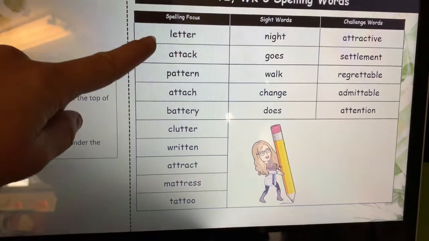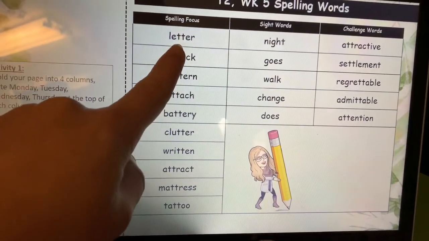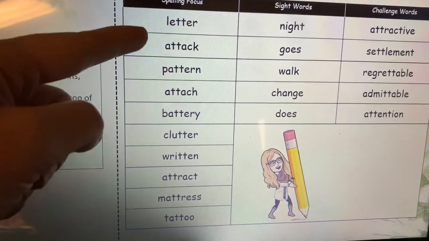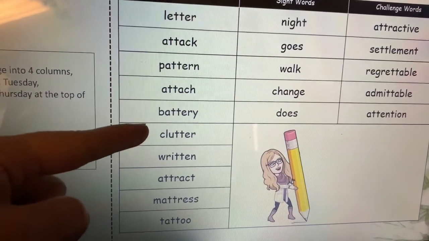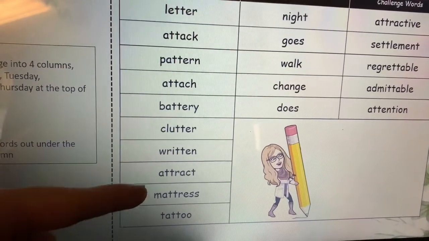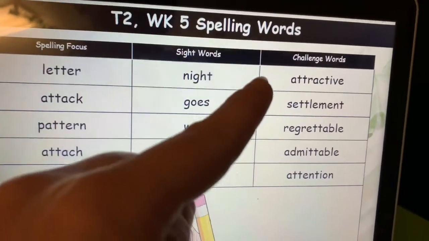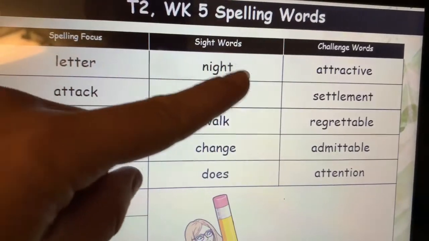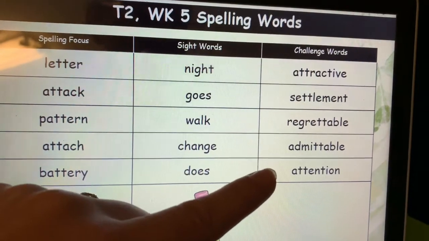In your spelling focus words this week, you can see that they all are focusing on the digraph TT, which makes a single sound T. The words are letter, attack, pattern, attach, battery, clutter, written, attract, mattress, tattoo. The challenge words are also focusing on the digraph TT, and they are attractive, settlement, regrettable, admittable, and attention.